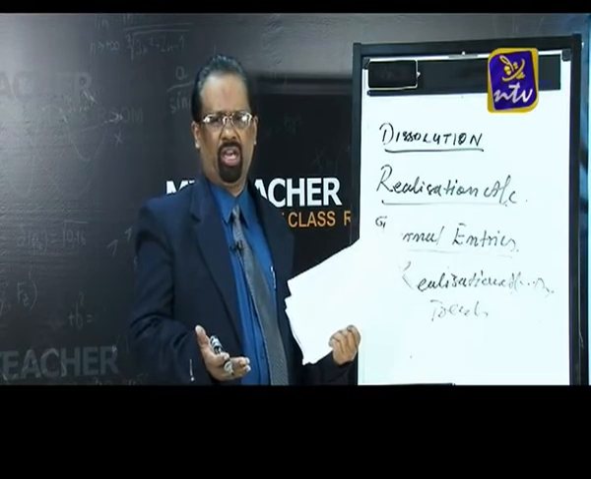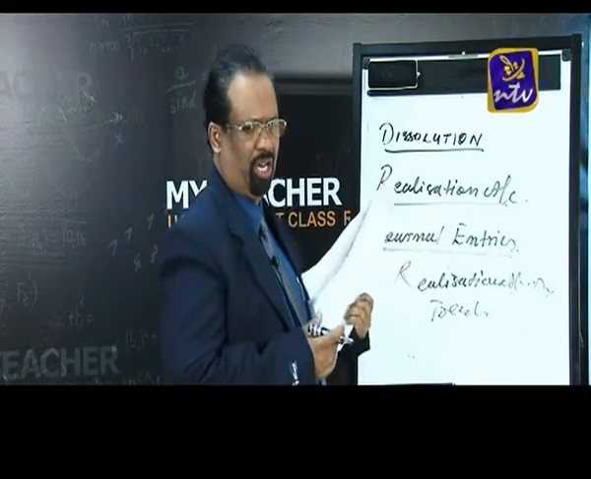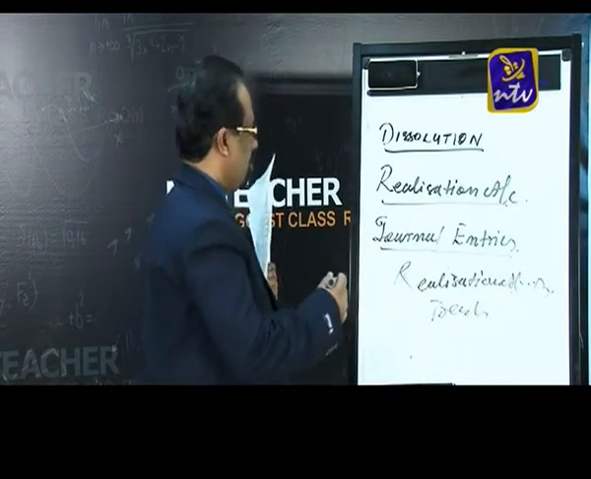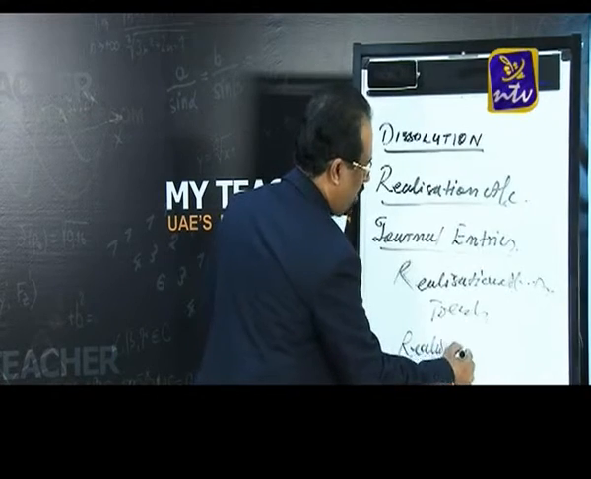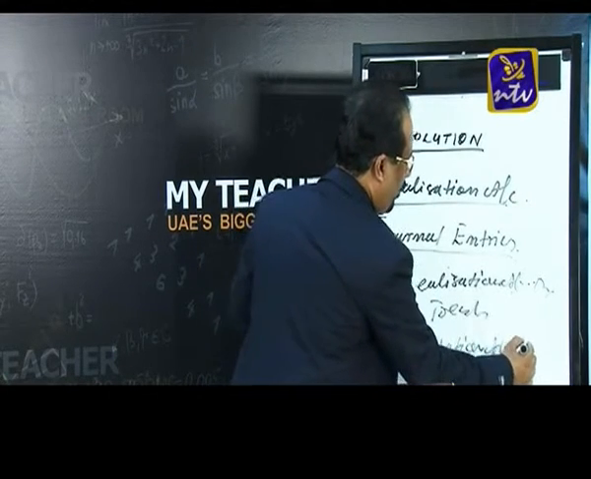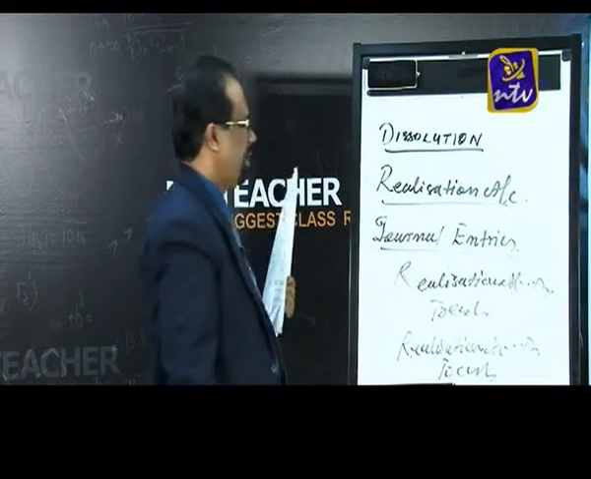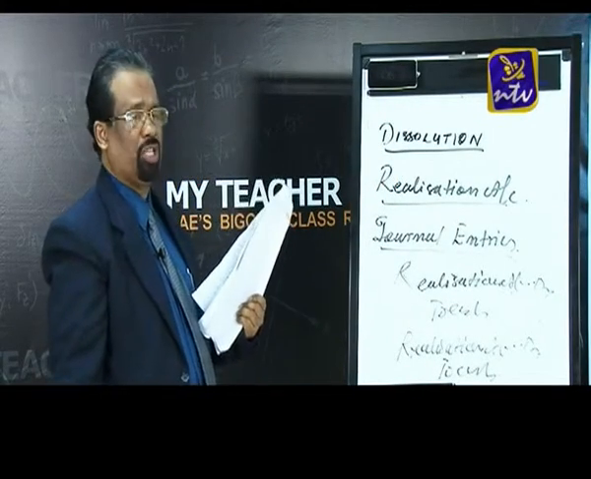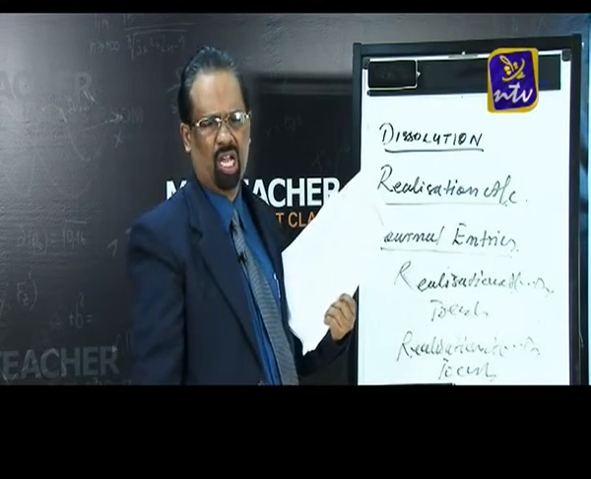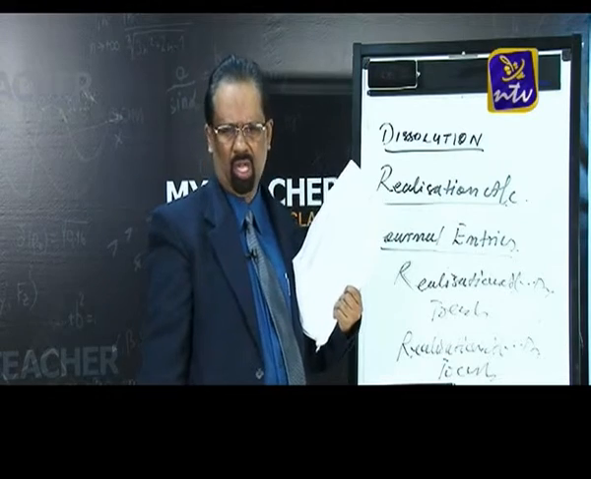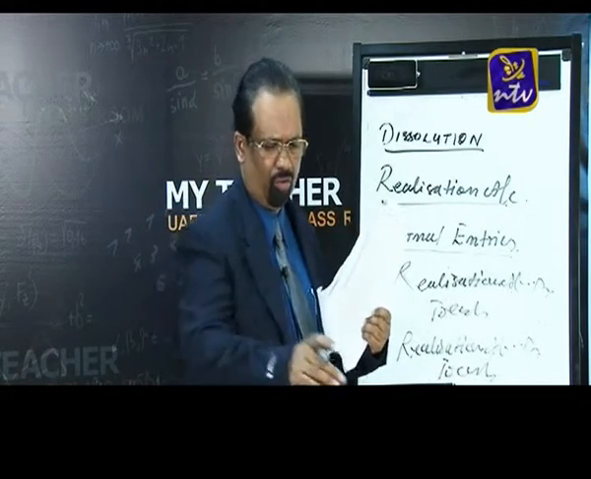The next point: you know that the creditors, the liabilities, are paid by the firm. So what is the entry? The journal entry is realization account debtor to cash account. See, the expense is met by the firm and also the liabilities are paid by the firm. You can see the entries are the same: realization account debtor to cash account.